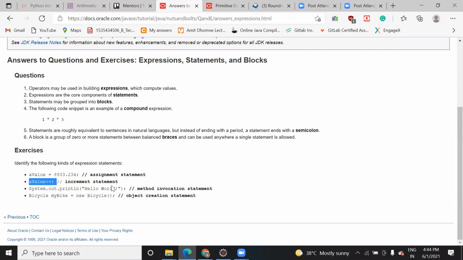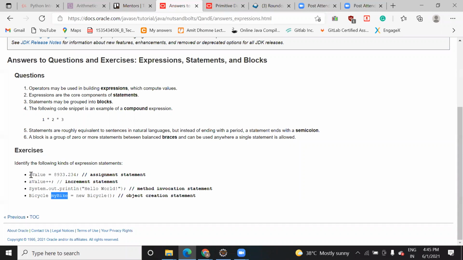So they are invoking, and the compiler is going to check whether this syntax is written correctly or not. And this is called an object creation statement, the instance variable that we created inside the class.